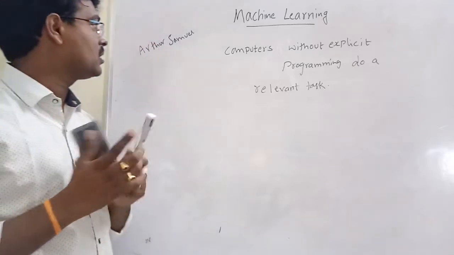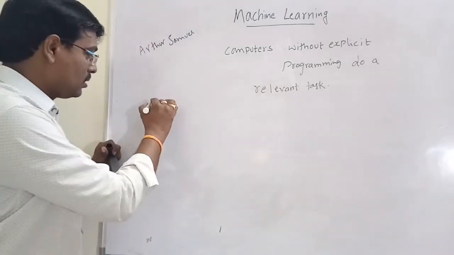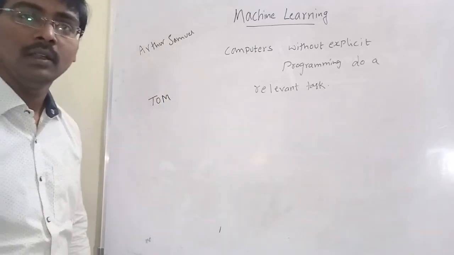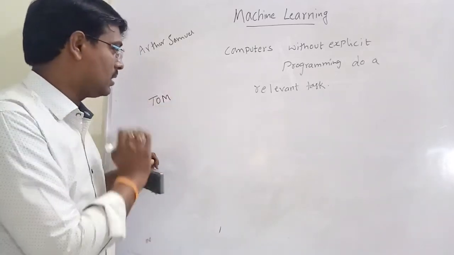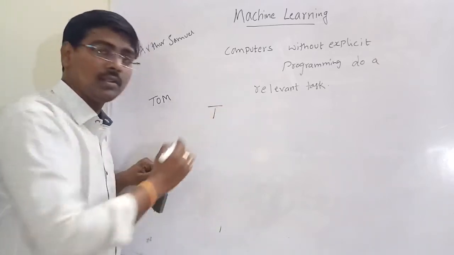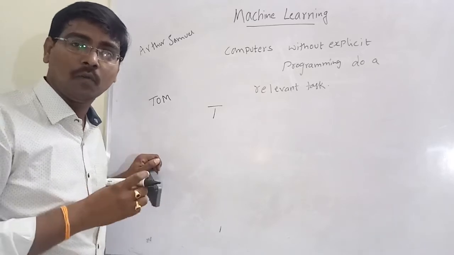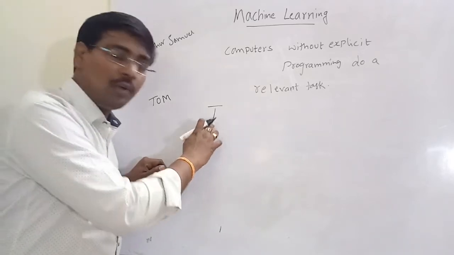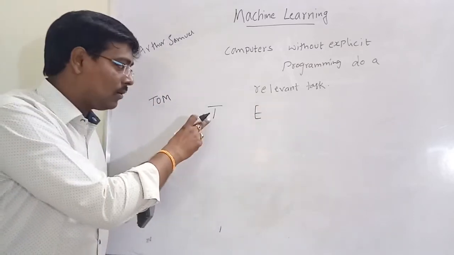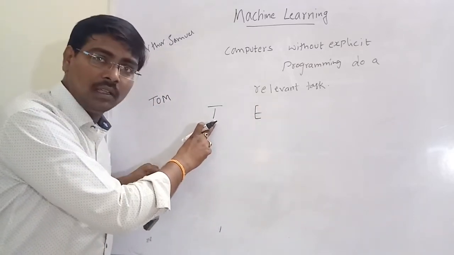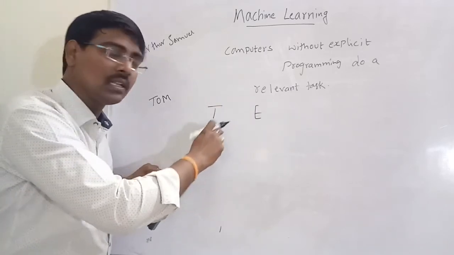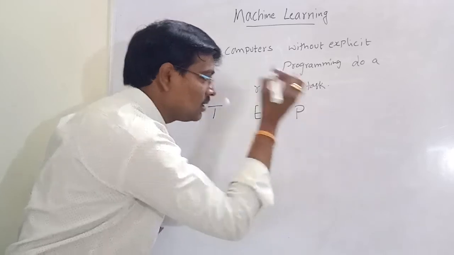One more definition of machine learning is, according to Tom Mitchell: if you want to perform a task T, the computer has an experience E for doing the task, and the performance is measured by using P.